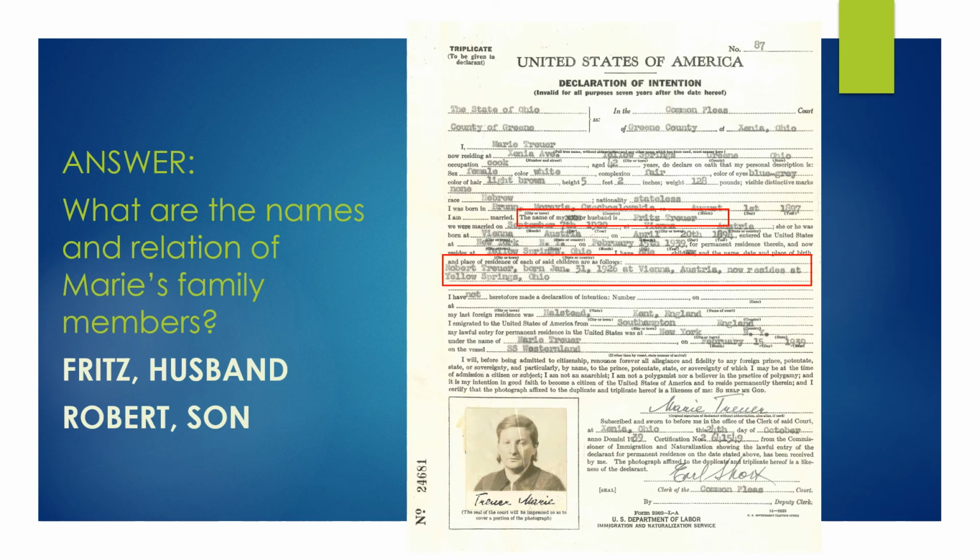So this declaration of intention, like I stated, it's actually going to tell us how they're related. So if we look here, it states that Marie is married, and then next to that it states the name of my husband is Fritz Truer. So that is her husband. And if we go down further, it states that she has 1 child and that his name is Robert. So we now know that Robert is her son.